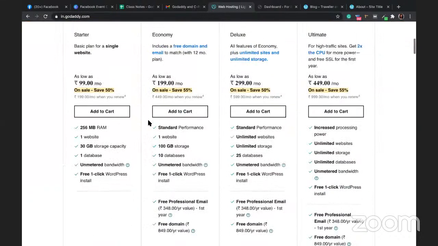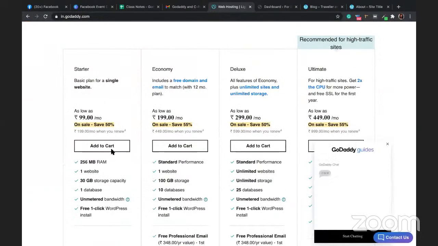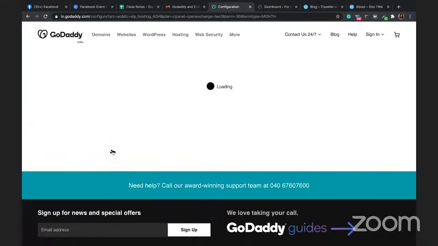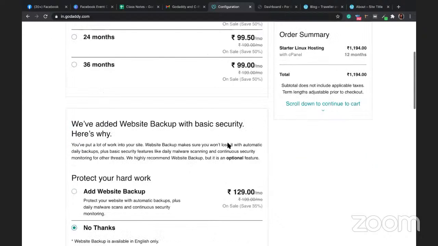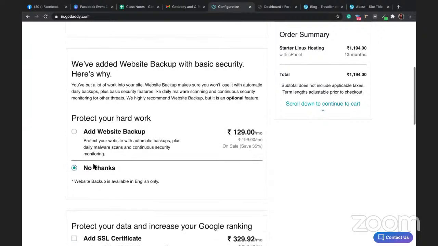Okay, and select the package that you're looking at. It's a single website, so I'm selecting this package of 99 rupees per month and add to cart. Now it is asking how many months you want. I just want 12 months, for example. Then, add a website backup? I don't want it, no thanks.